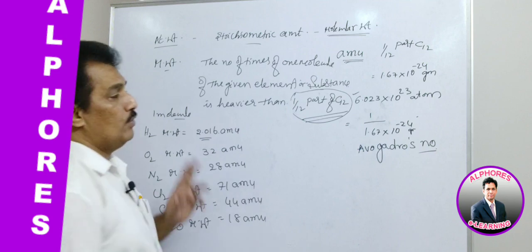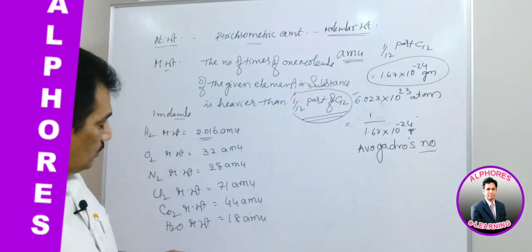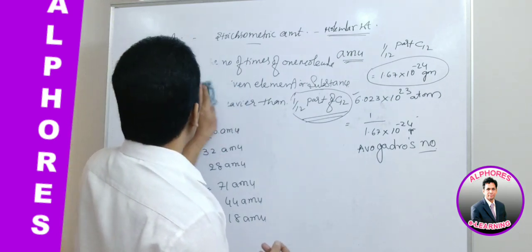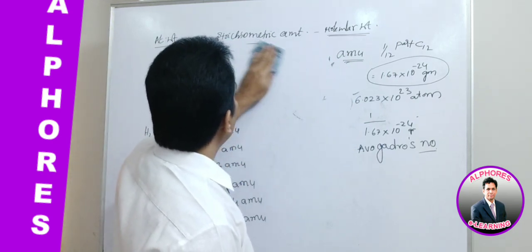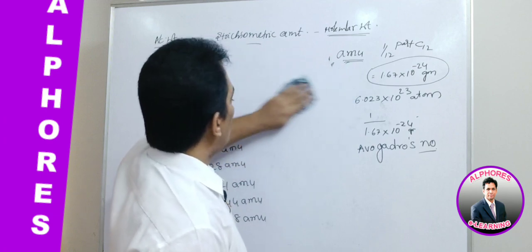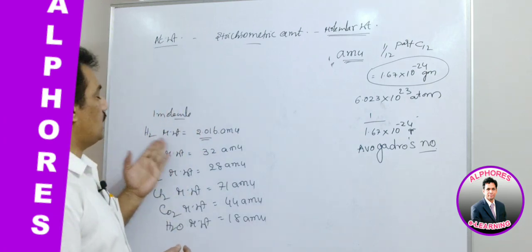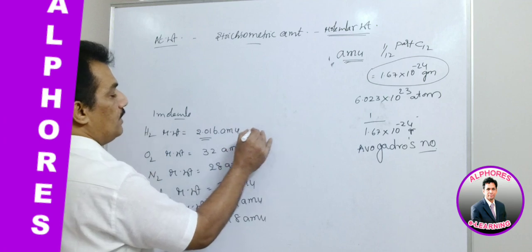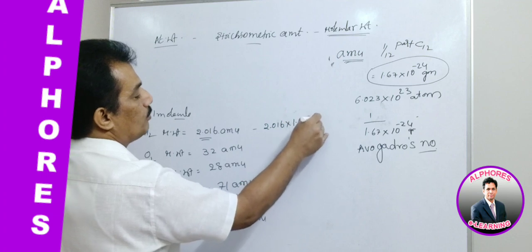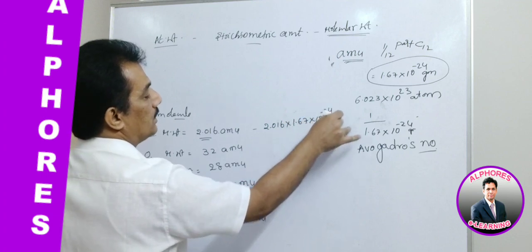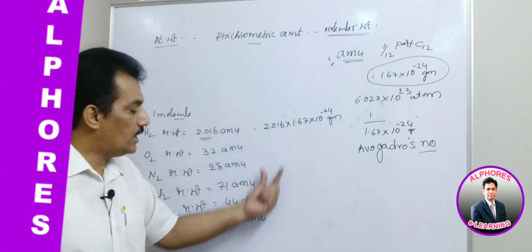Clear? But we know one AMU is equal to this many grams, is it not? So now, similar to atom, here also we are trying to find the one molecule weight in grams. Our intention is, instead of AMU, if it is measured in our regularly used grams, then what will be the molecular weight? Then one molecule weight will be 2.016 into 1.67 into 10 to the power of minus 24 grams. This is the one molecule H2 weight in grams. I think now you can write the remaining.